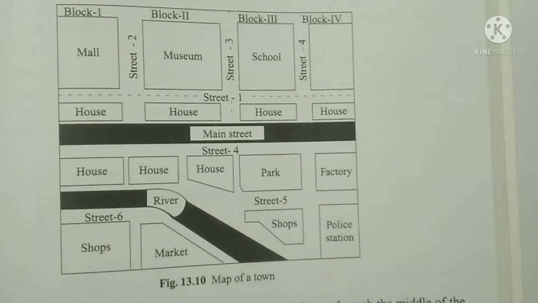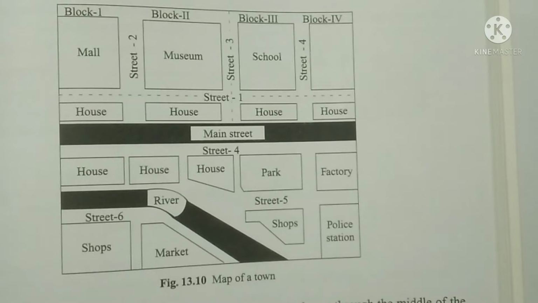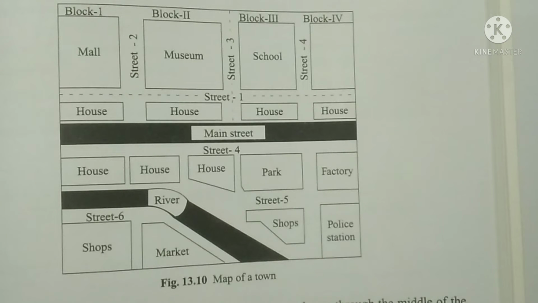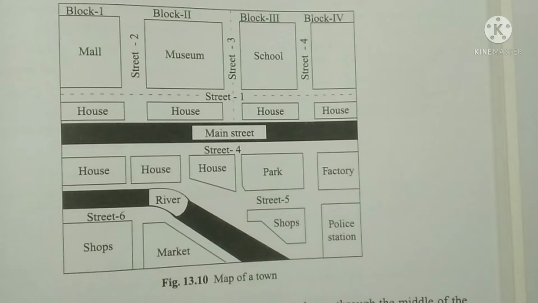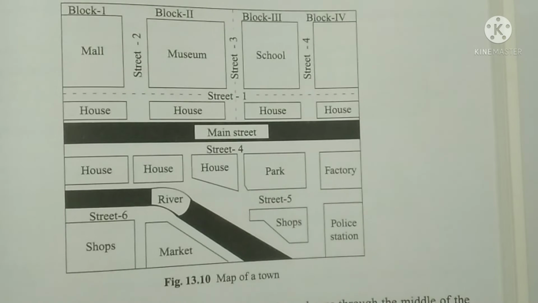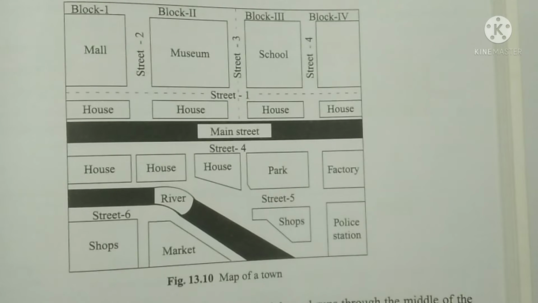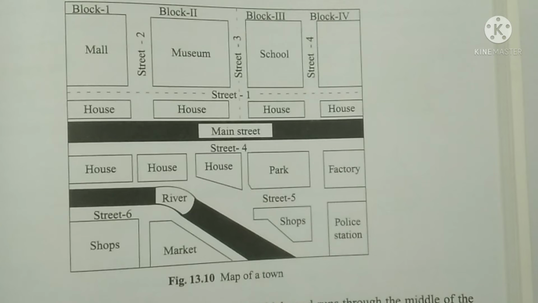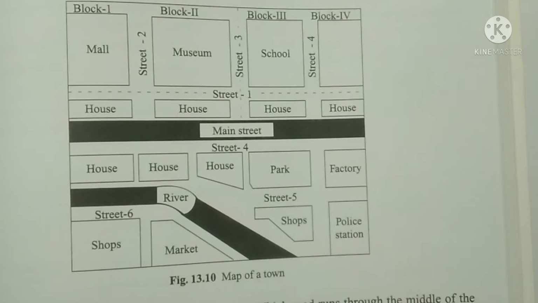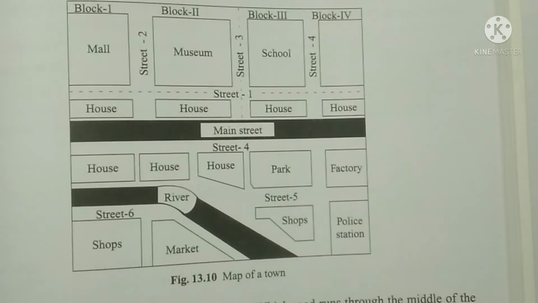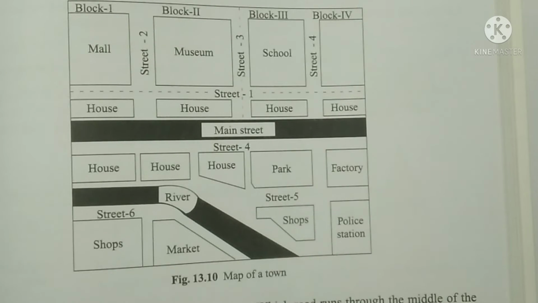Now another thing, when you draw things like trees or buildings, all of them will be of the same size. Whereas when you draw pictures, or in pictorial representation, the trees or objects which are nearer will have a different size. The objects farther will be smaller in size, like that. The representation will be in a different way. But in a map, all the trees may be of the same size, doesn't matter.